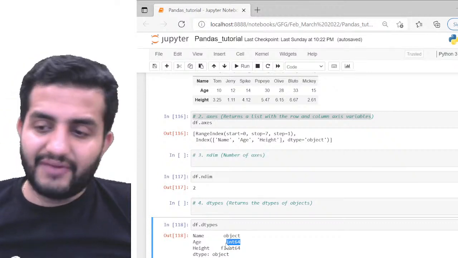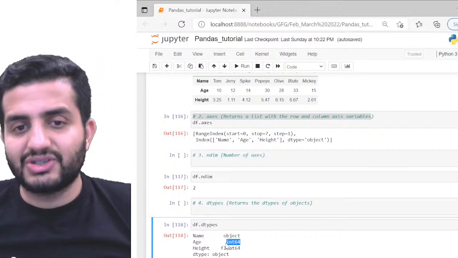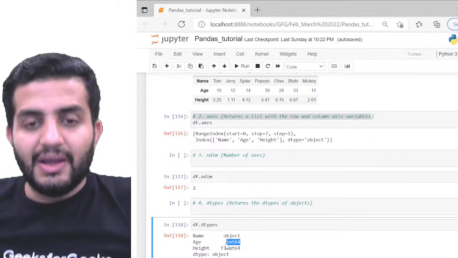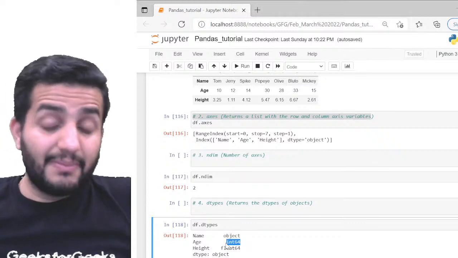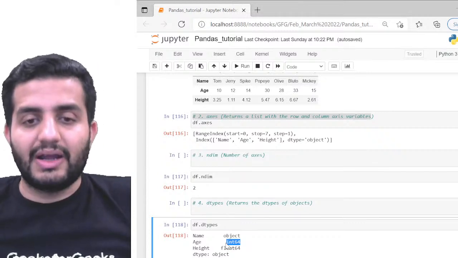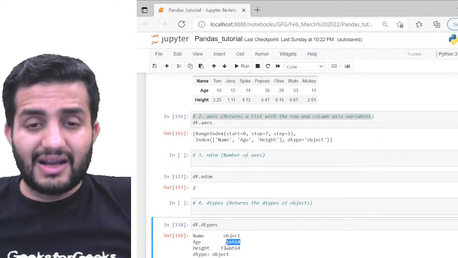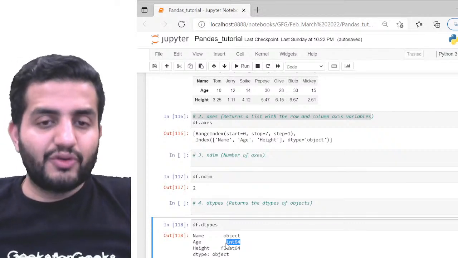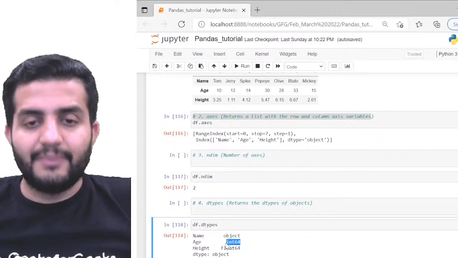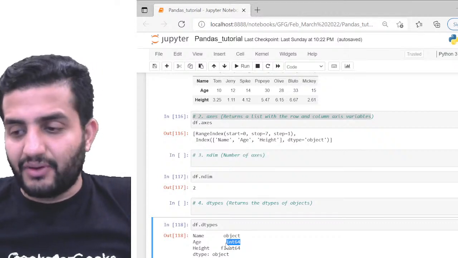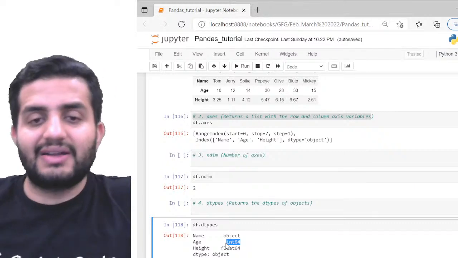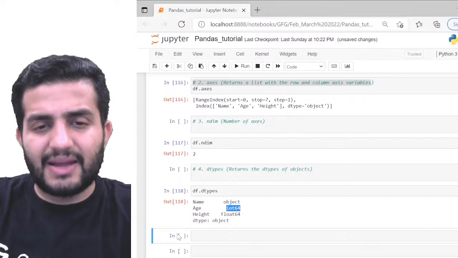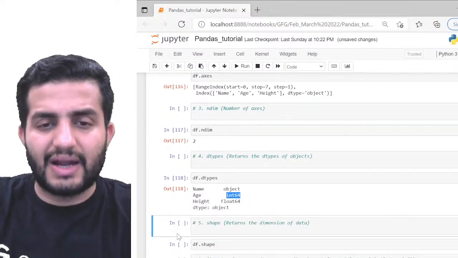So the very first step as soon as we load up the data is to check the data types, whether the Python interpreter was able to identify them or not. If it is unable to identify or has identified it incorrectly, then you have to manually correct that. That's what dtypes is needed for. This is one of the very important steps of data analysis. Cool. And I'll show you how to change the data type also, so don't worry about that.